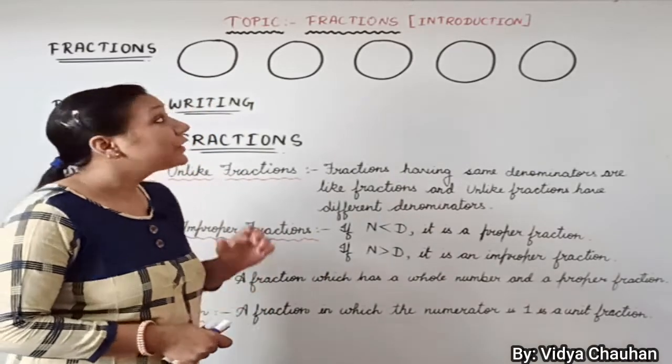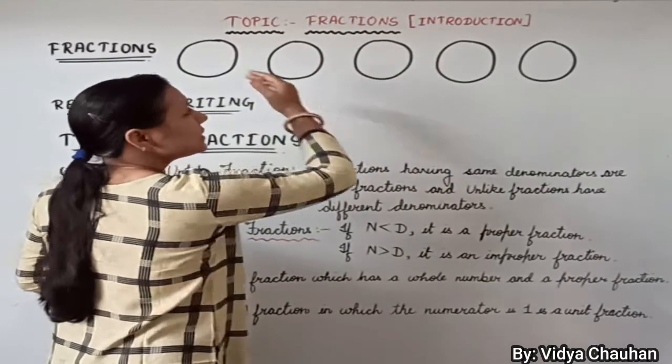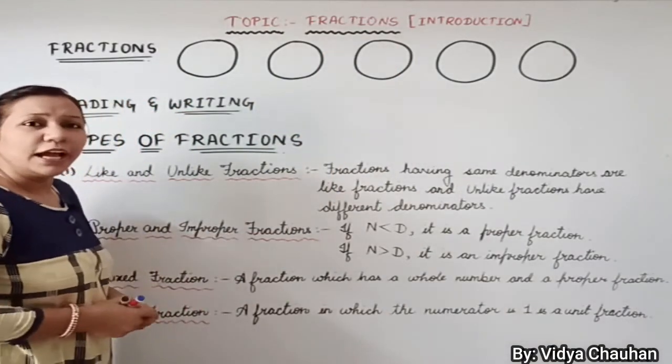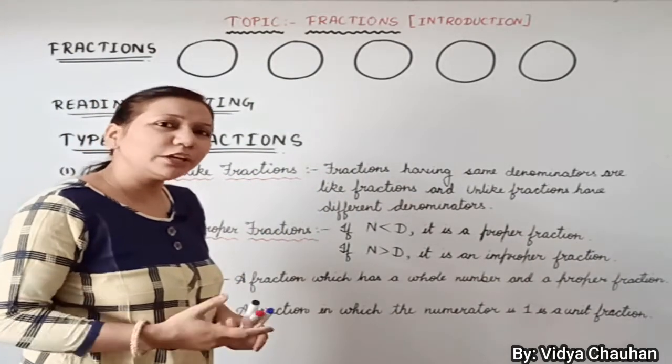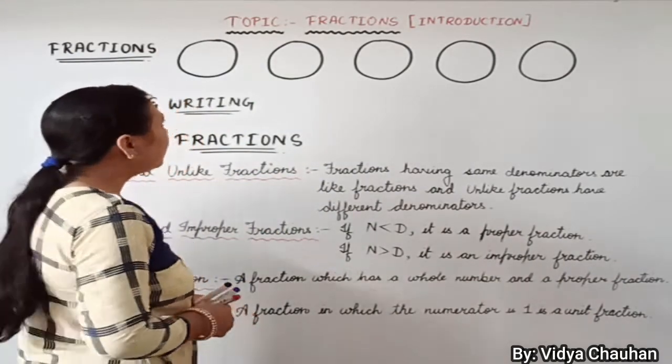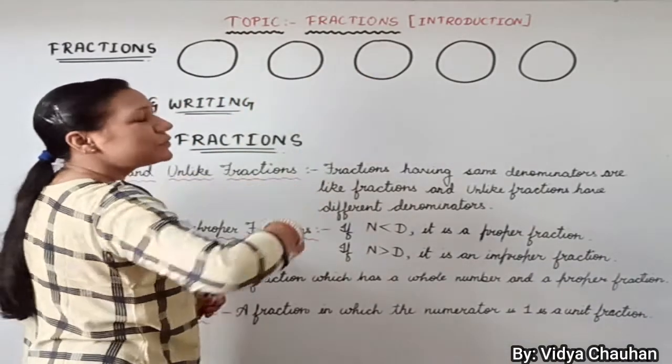Now students, very first, how does this term fraction, or the mathematical way of writing fraction numbers, come up? As you can see here, there are 5 different circles. 5 circles I have drawn, and you must be thinking that they are just circles. Something which is round in shape is called a circle. But suppose I say take it as a chapati.